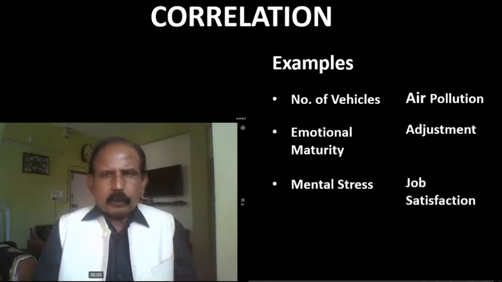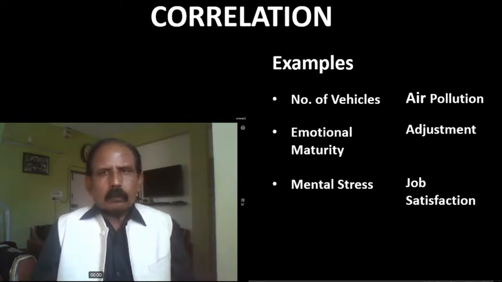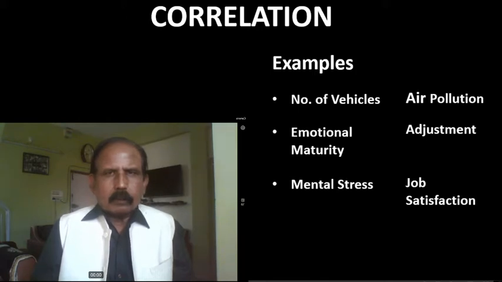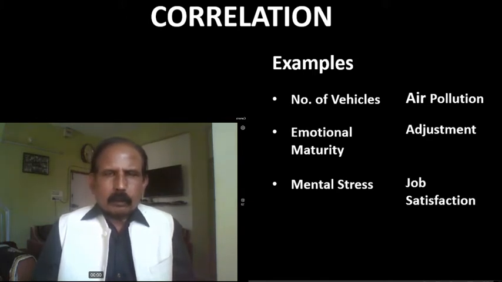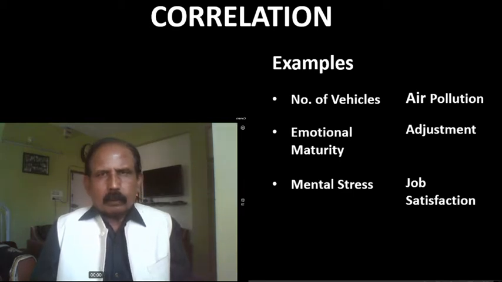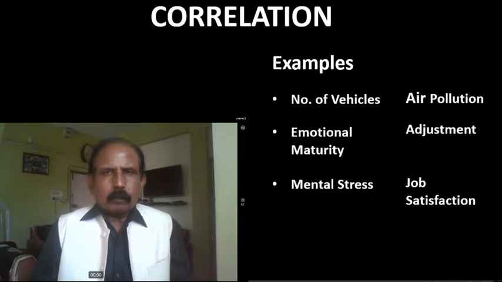Third example, mental stress and job satisfaction, two variables are given. We know that as the mental stress of the person increases, the job satisfaction of that person will decrease. In this way, in all three examples, pairs of two variables are given in which one is independent and one is dependent in each example.